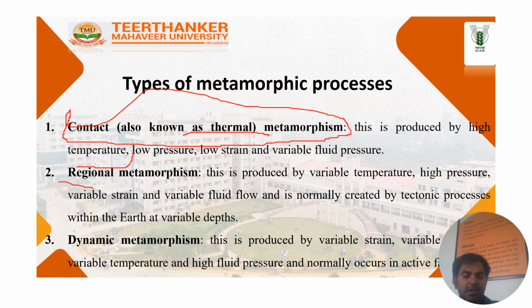Now come to regional metamorphism. This is produced by variable temperature, high pressure, variable strain and variable fluid flow, and is normally created by tectonic processes within the earth. In regional metamorphism the temperature is low but the pressure is high. The pressure is more and the temperature is low, so that is known as regional metamorphism.